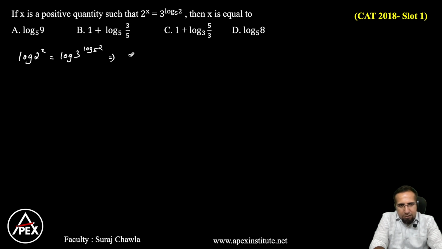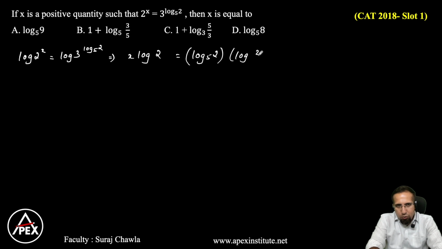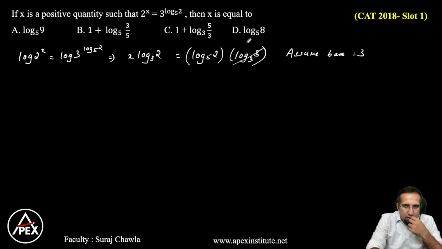Now this can be written as x log 2 is equal to log 2 base 5 into log 3. Since the base is not given, we can assume a base. Let's assume the base as 3. So this base becomes 3, this base becomes 3, this cancels to become 1.